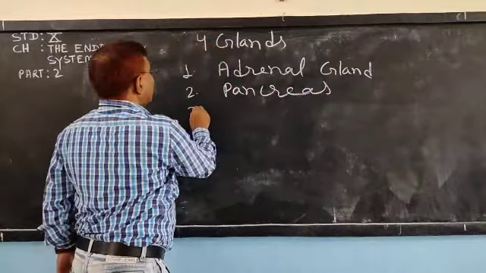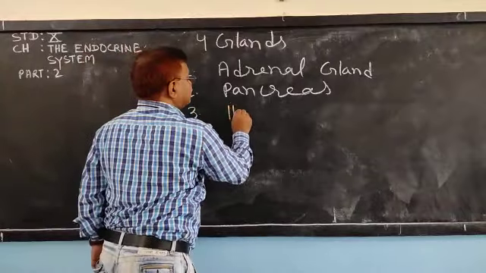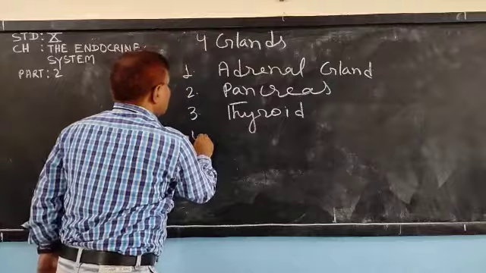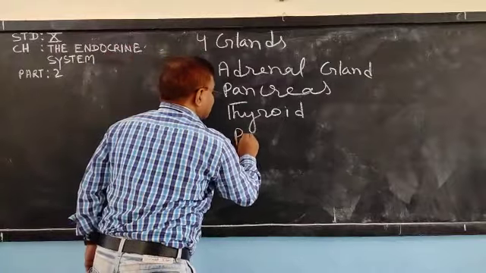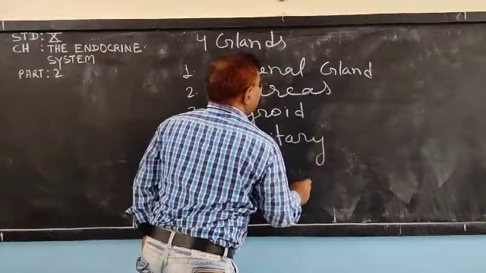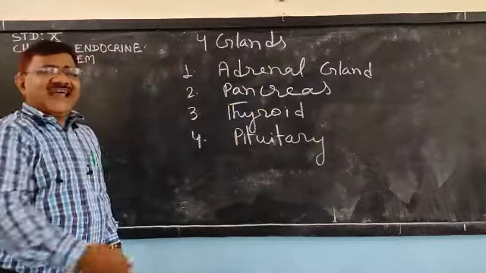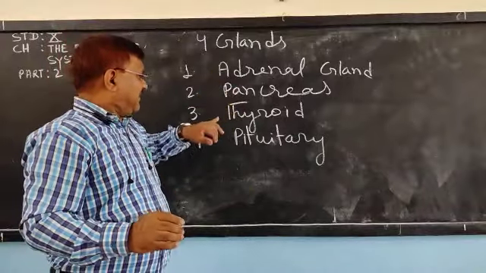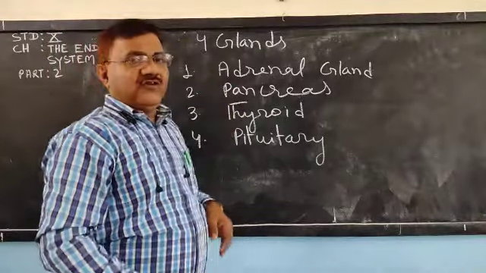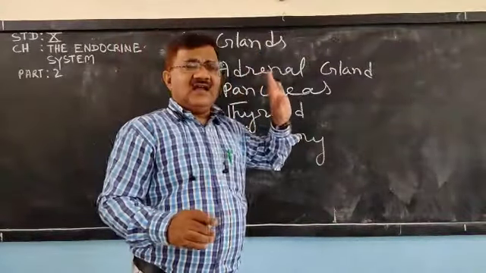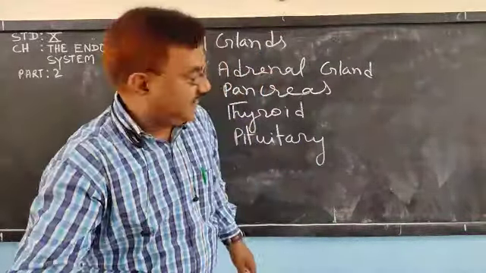Number three is the thyroid. And number four is the pituitary. Only four glands are there in our syllabus: adrenal, pancreas, thyroid, pituitary. So first we will discuss in detail the adrenal gland.